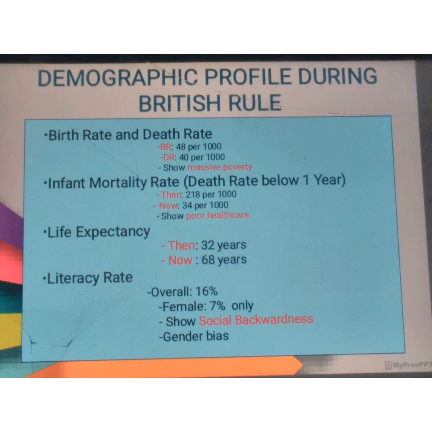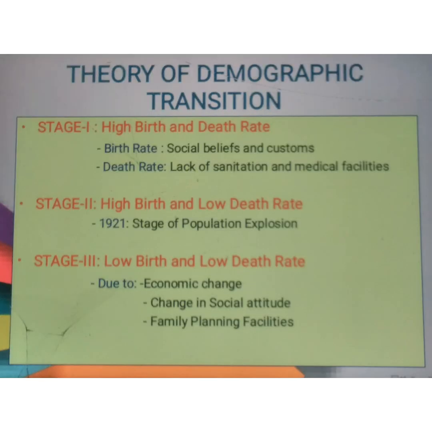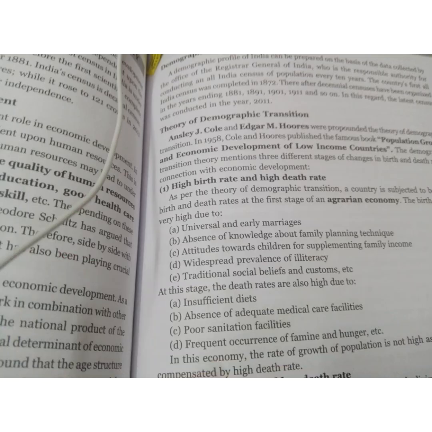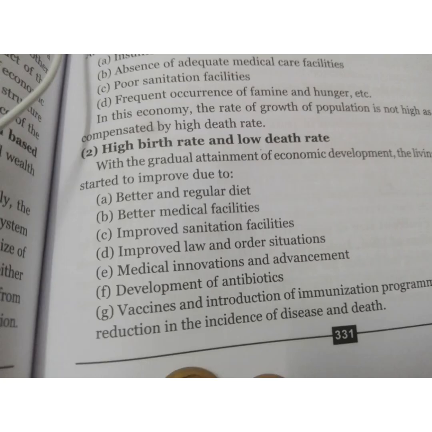These are the different stages of the demographic transition, that is, population explosion. In the theory of demographic transition we can see three stages. The first stage is high birth rate and high death rate. The second stage is high birth rate and low death rate. The third stage is low birth rate and low death rate.